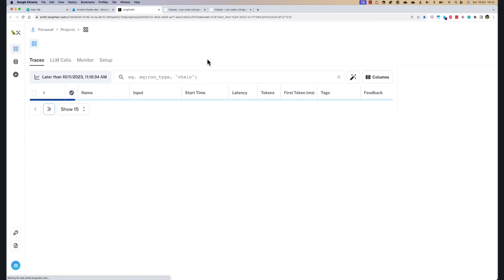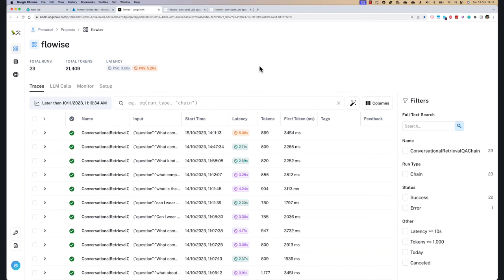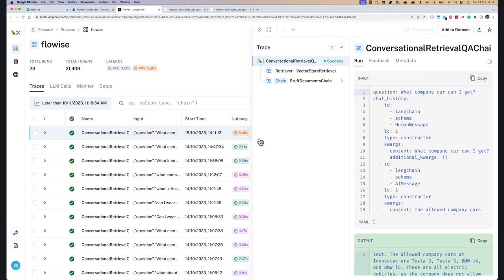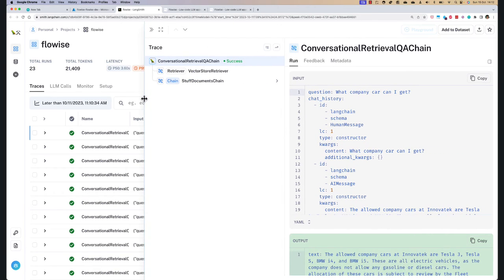Here you see a trace of what we actually did. And here you can see it maybe a little bit. What company car can I get is here in the list. If you look at the details, and don't worry about all the details, it's not important to understand them all, what you see is that the question I asked is formatted in this way.